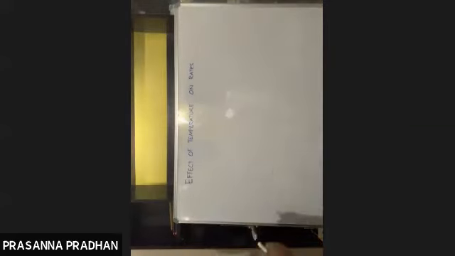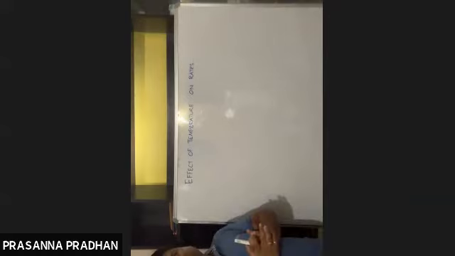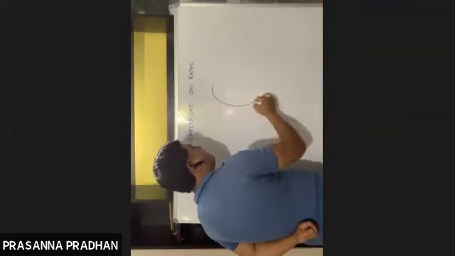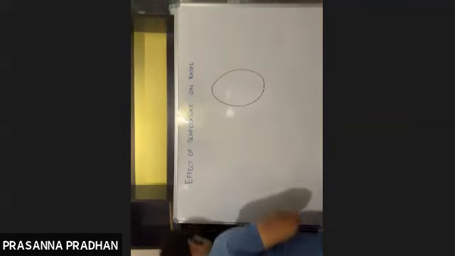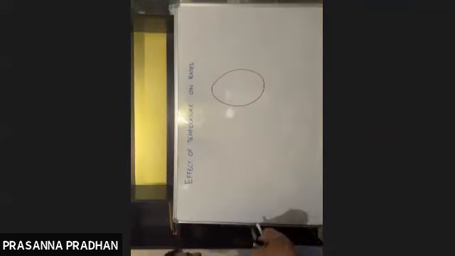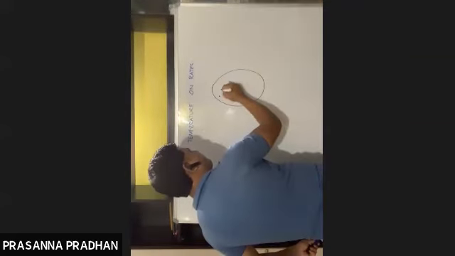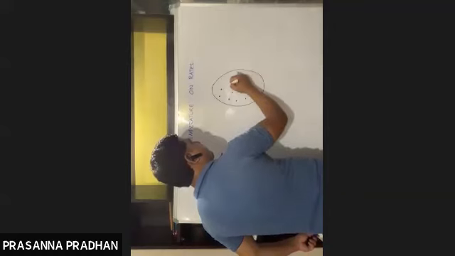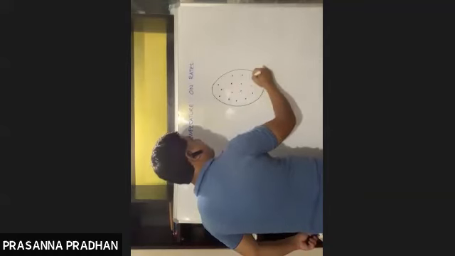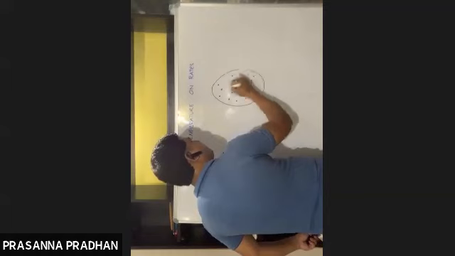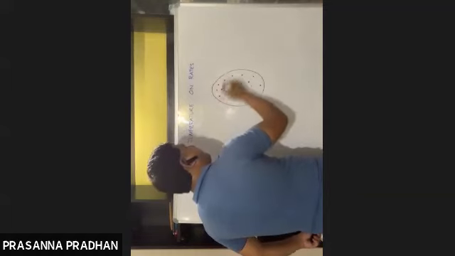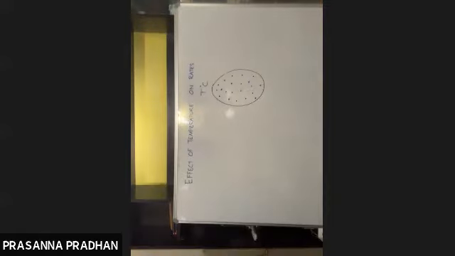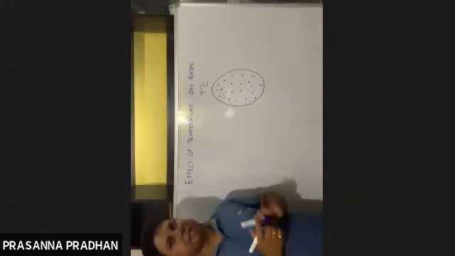So let me start with a very simple concept. Suppose I have a gas here, oxygen, nitrogen, whatever, in a vessel, and it's at a temperature of T degrees Celsius. All the molecules are at a temperature of T degrees Celsius.